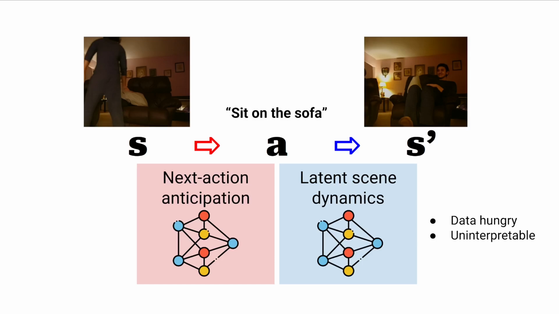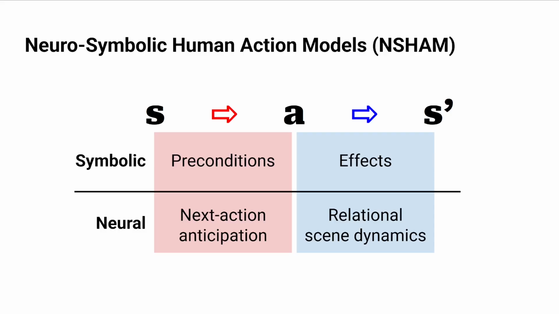To address these issues, we propose Neuro-Symbolic Human Action Models, a novel approach to modeling human actions that combines learned symbolic knowledge with neural networks. On the symbolic side, we learn a probabilistic planning model with explicit preconditions and effects, similar to a PDDL spec. On the neural side, we learn two neural network models, a next action anticipation model and a relational scene dynamics model.